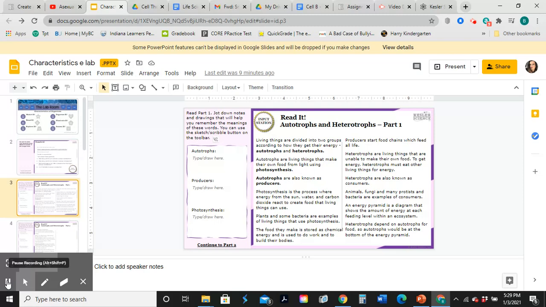Heterotrophs depend on autotrophs for food. So autotrophs would be at the bottom of the energy pyramid. Read part 1. Jot down notes and drawings that will help you remember the meanings of these words. You can sketch or scribble with the button on the toolbar. Autotrophs. Tell me what autotrophs are. Tell me what producers are. And tell me what photosynthesis is.